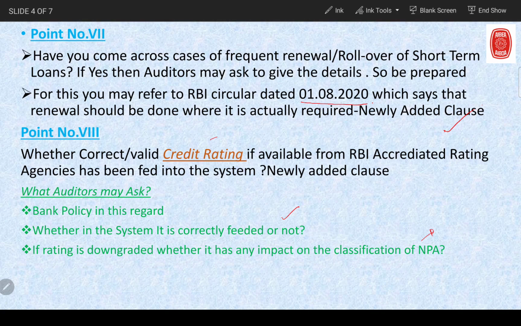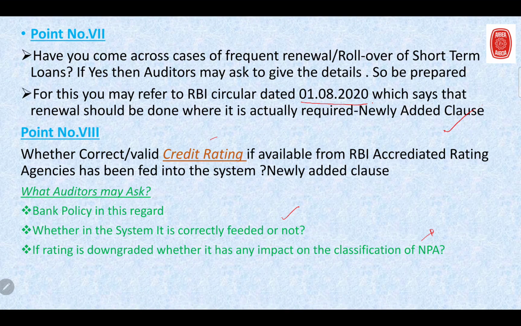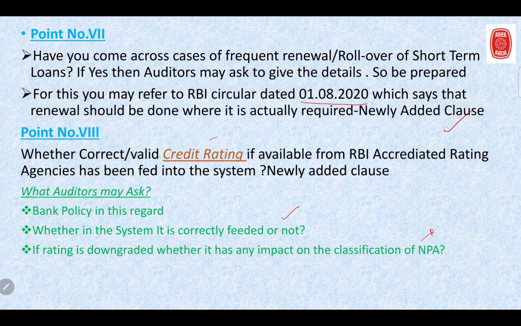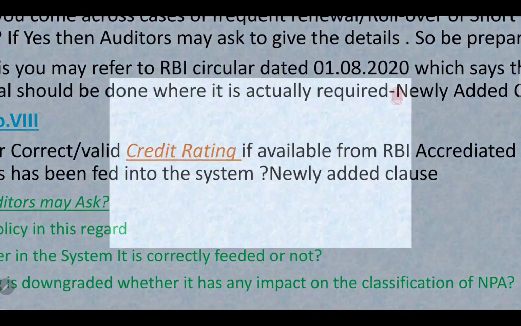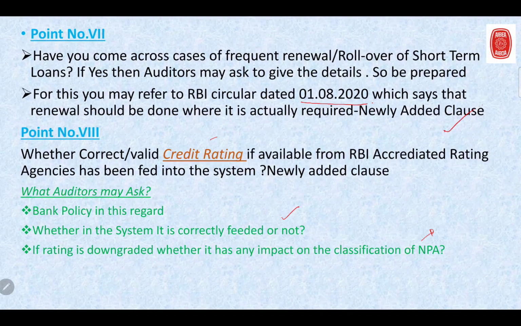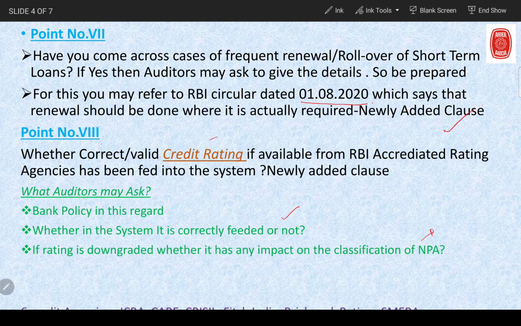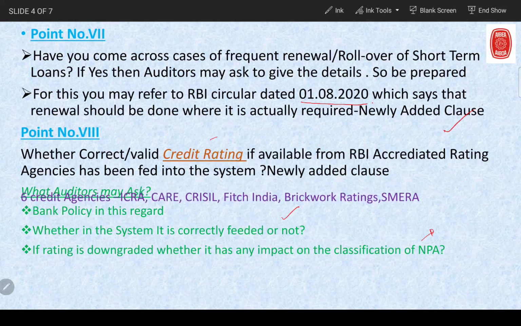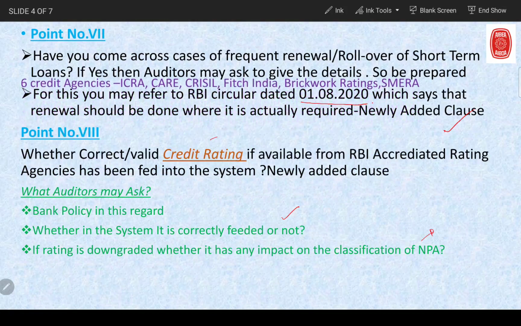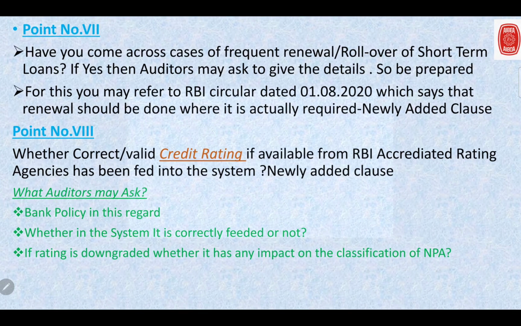Now next, you might be aware that as per RBI, there are a few credit rating agencies which are approved by RBI, correct? So what are those credit rating agencies? Those credit rating agencies are ICRA, CARE, CRISIL, Fitch India, Brickwork Ratings and SMERA. So only from these credit rating agencies we need to take the accredited rating.